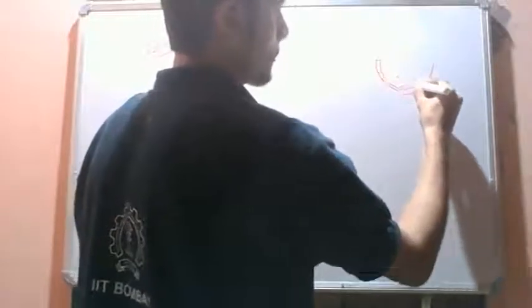Okay, so the first question is from GATE 2011.